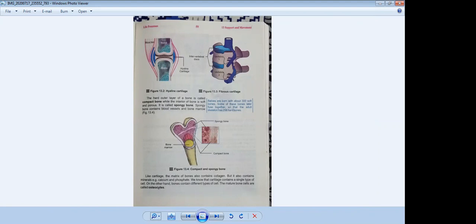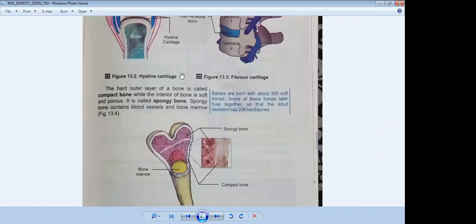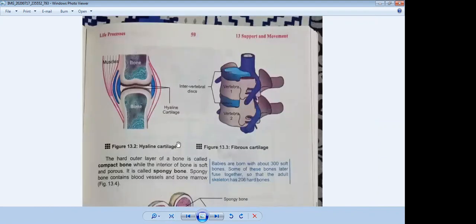You can also see the figures in your book. This is the structure of a bone. Now you will see what a compact bone is.